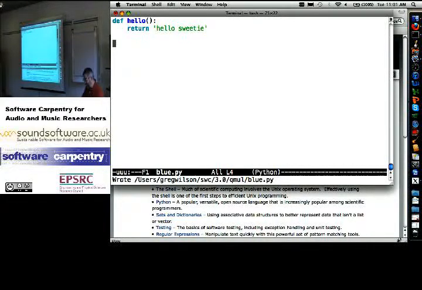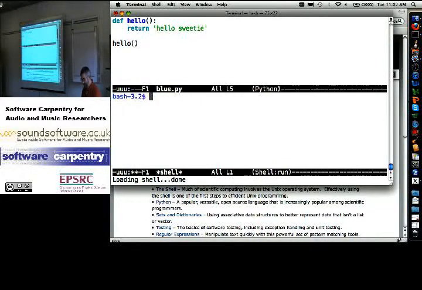Sorry, they blew it. Anyway, I've got a function called hello. Okay? It returns that string. And if I say hello, and print the result, it does exactly what you expect. So far, so good? Okay.